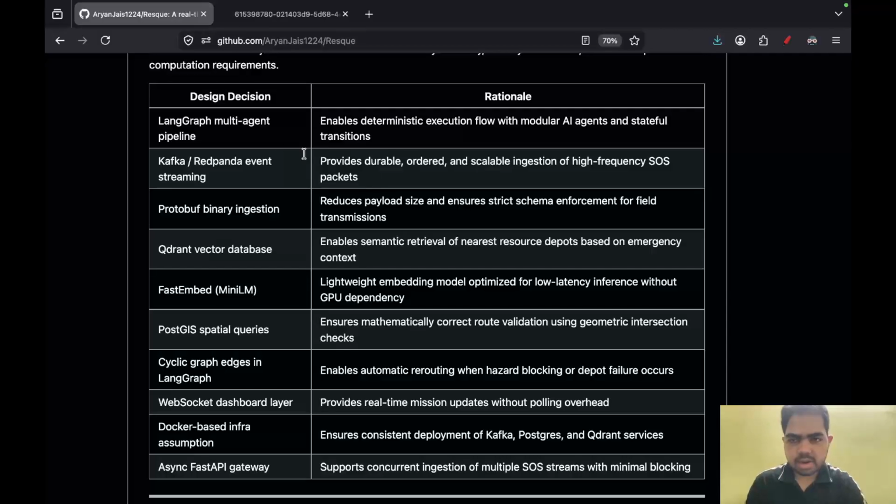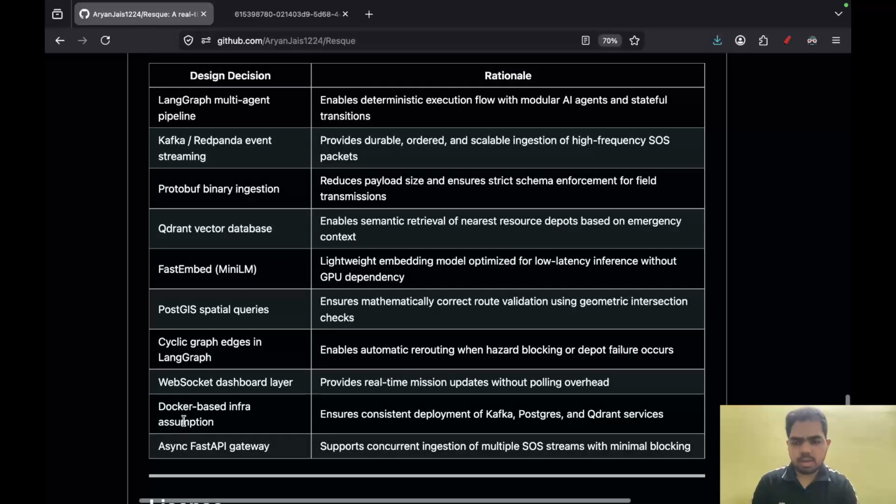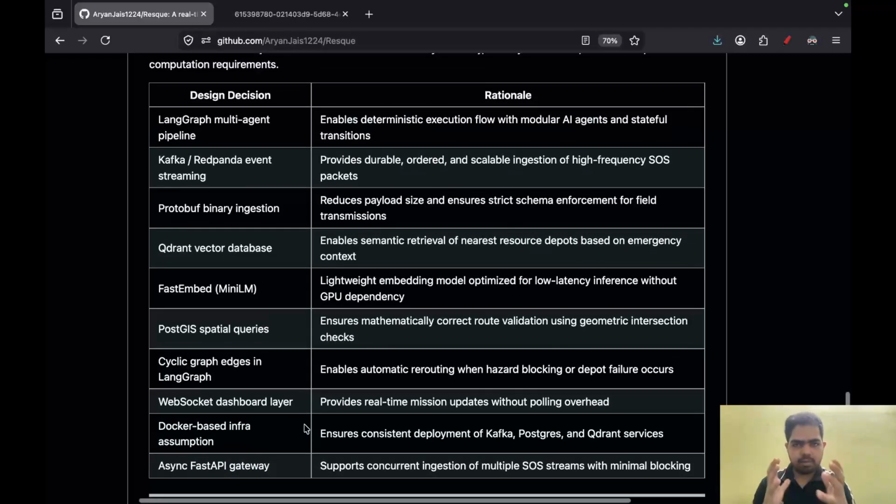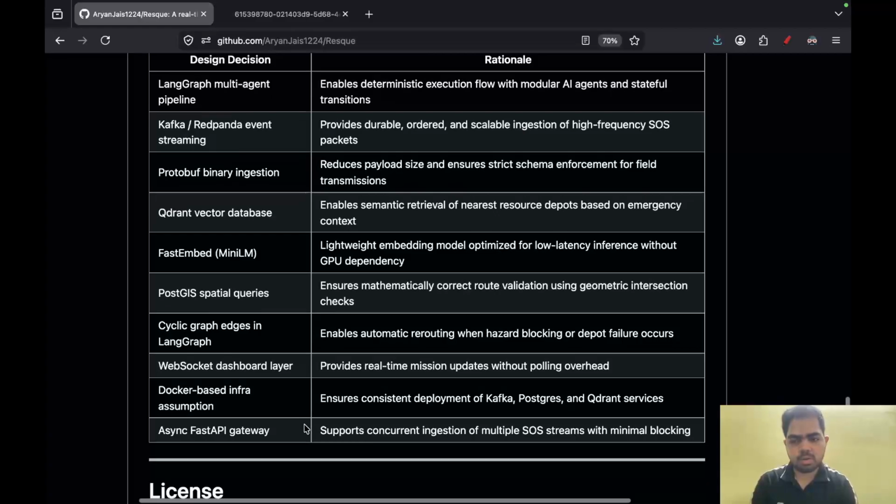So everything I've written over here: this is a LangGraph multi-agent pipeline. We are using Kafka a lot because in a disaster there might be a lot of ingestion of the SOS payload that we have. Then we have Protobuf to minimize the payload size. Then we have Qdrant vector databases for semantic retrieval. The MiniLM embedding model, PostGIS, then we are using Docker and the FastAPI gateway. Everything I've written here, more or less we have discussed in the high-level design part only.